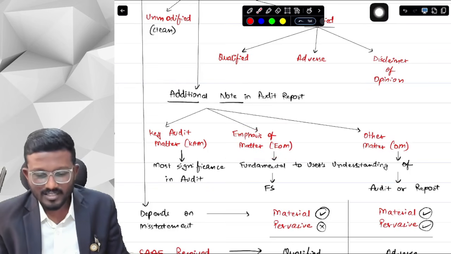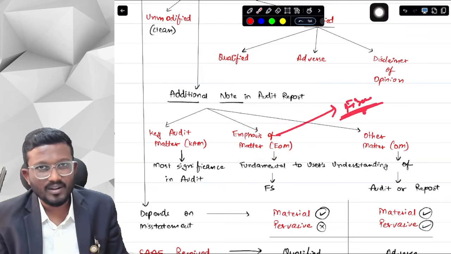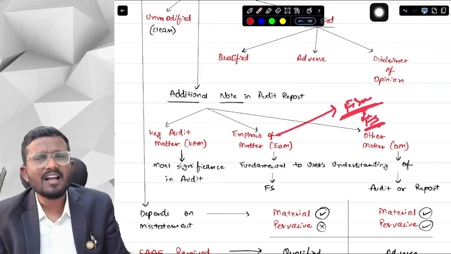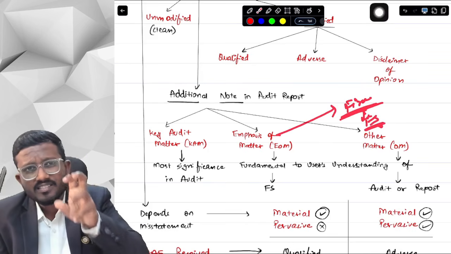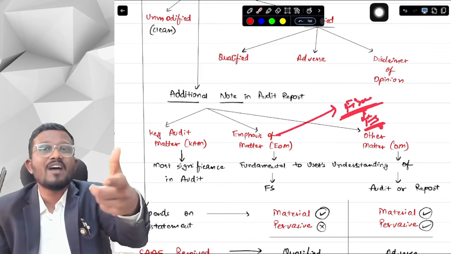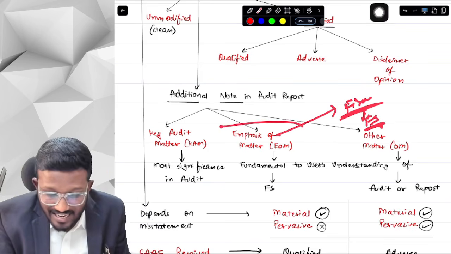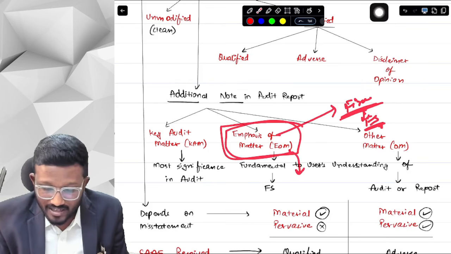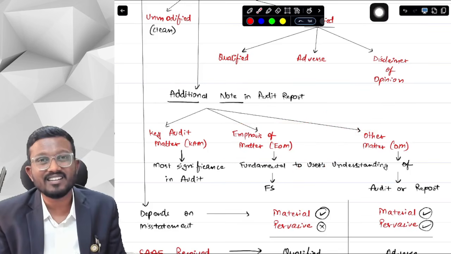Suppose there is a fire in the factory during the year, and that fire is disclosed in the financial statements. I think the users should definitely pay attention. I should draw the user's attention to this fire disclosure in the financial statements, so that they get to know why the financial statements are showing this much loss this year. So I will add an emphasis of matter paragraph in my auditor's report, and I will write that there was a fire, and you can refer to all the disclosures in the financial statements given in this note number.